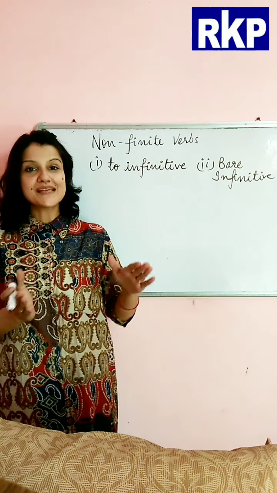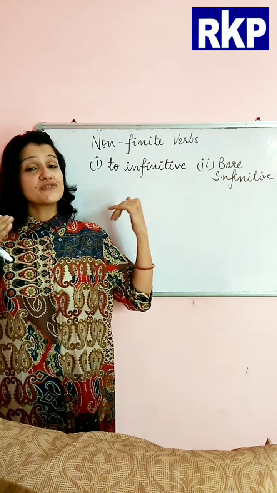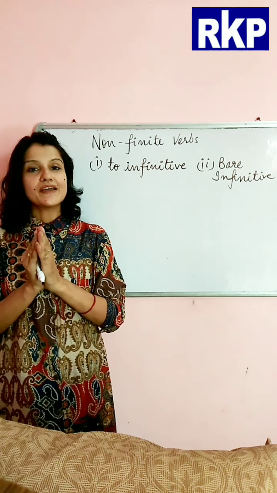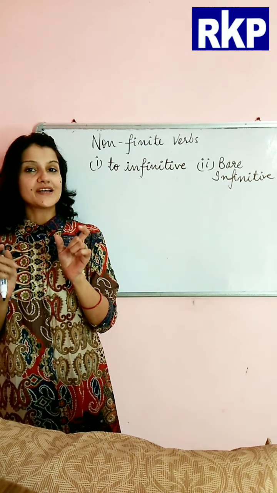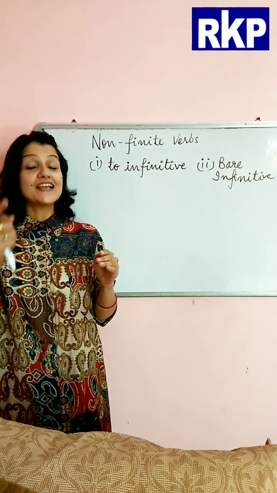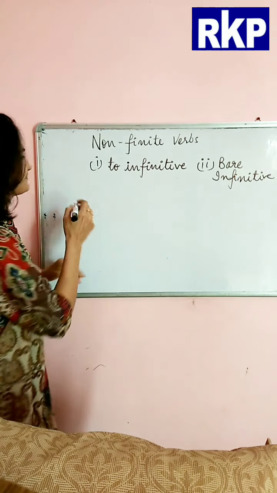Okay, it comes at the end. So here in all the sentences we'll frame now, the verb to infinitive will come at the end. Okay, so meanwhile you can also frame some few sentences in your mind.